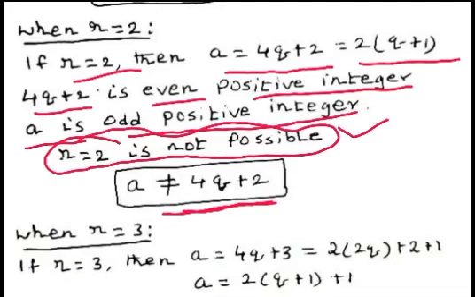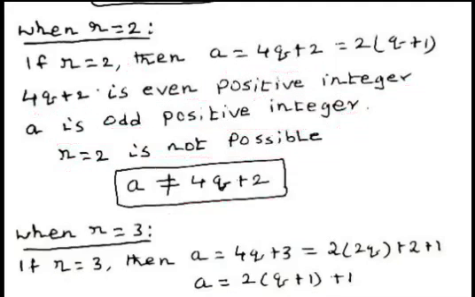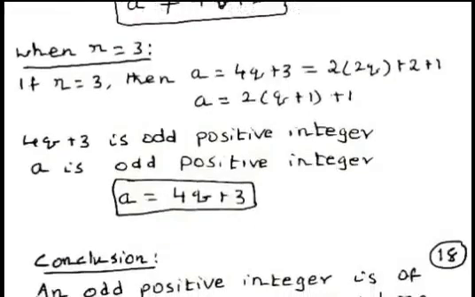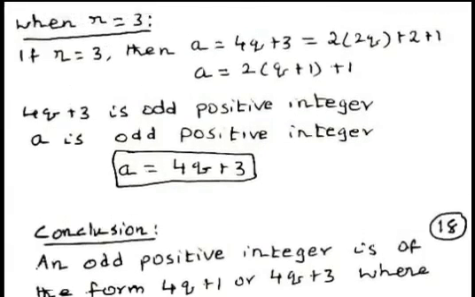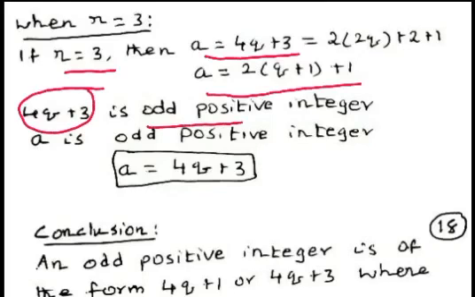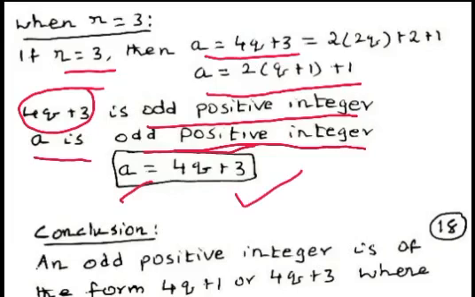That is, the positive odd integer cannot be expressed in the form of 4q plus 2. Now we consider the case when r equal to 3. When r equal to 3, remainder is equal to 3, then we can write a equal to 4q plus 3. And it is clear that 4q plus 3 is the odd positive integer, whereas a is odd positive integer. Hence, the odd positive integer a can be written in the form of 4q plus 3.